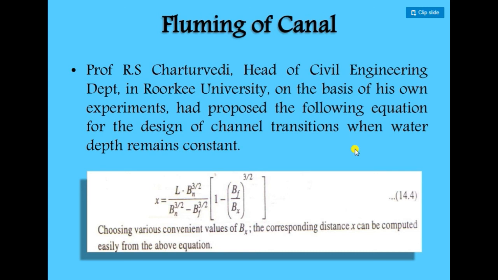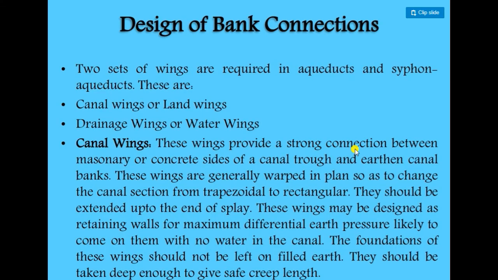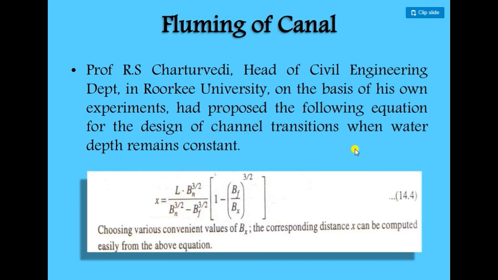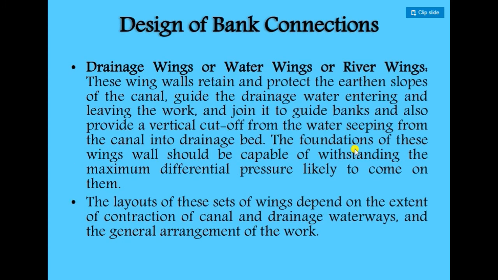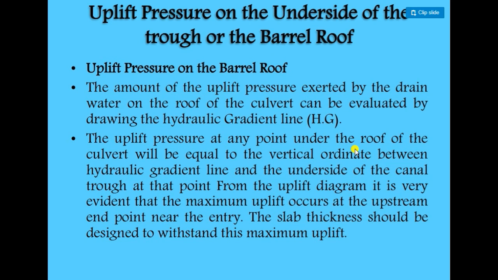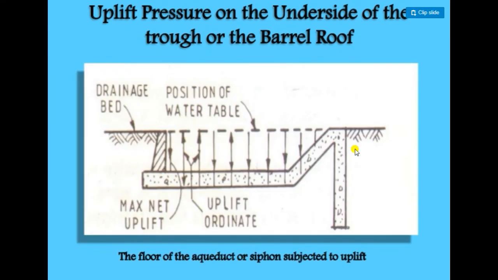There is R.S. Chaturvedi, who was also the head of the civil department in Roorkee University. He also suggested a formula for designing the flumed canal section. And there are different types of design bank conditions, design wing conditions, and uplift pressure on the underside of the barrel roof, which are not covered in our syllabus, so we can skip those points.